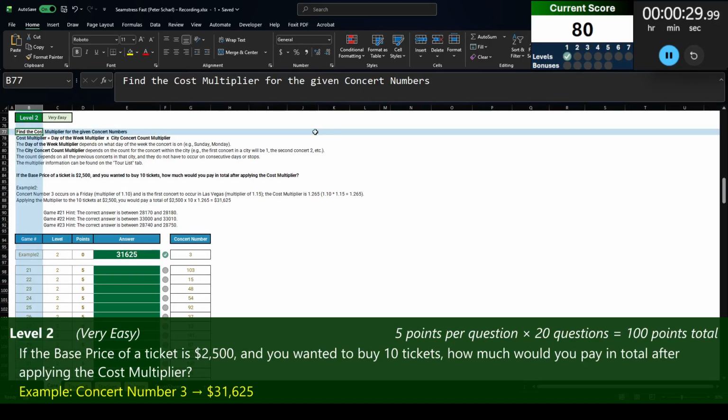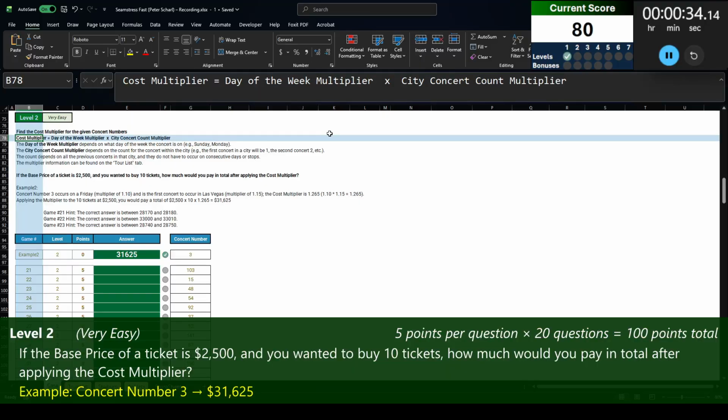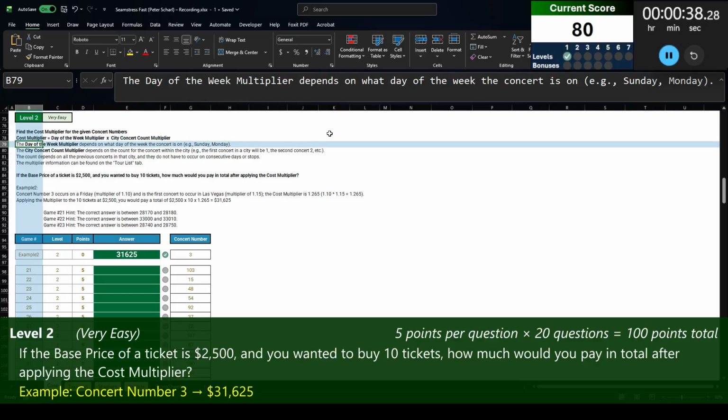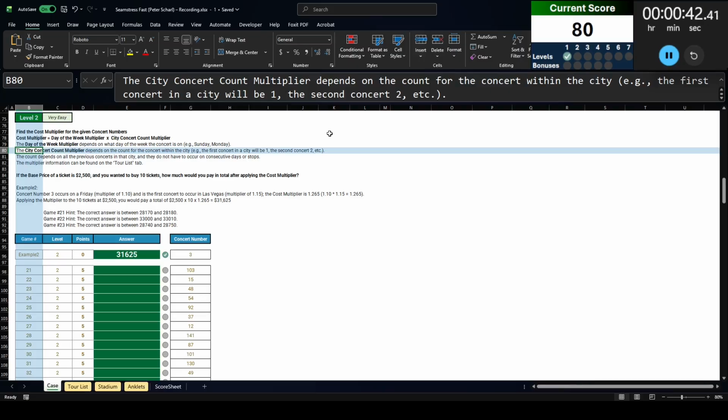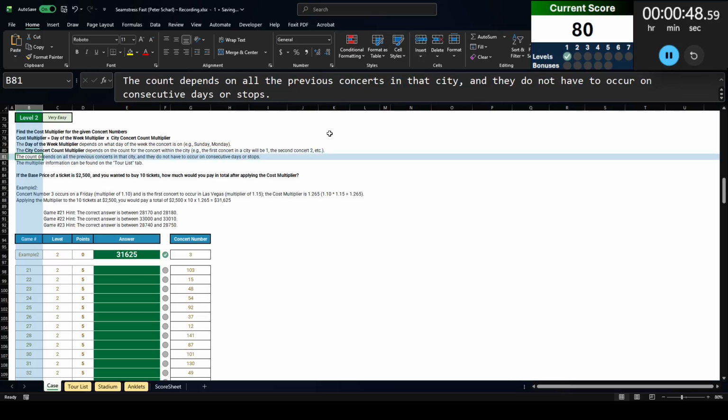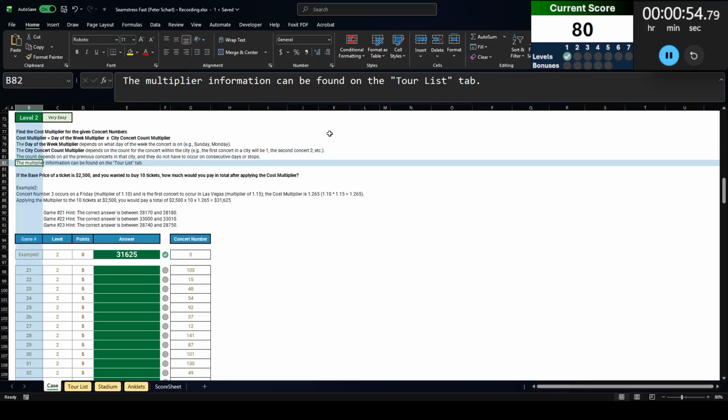Level 2. Find the cost multiplier for the given concert numbers. Cost multiplier equals the day of the week multiplier times the city concert count multiplier. The day of the week multiplier depends on what day of the week the concert is on, for example, Sunday or Monday. The city concert count multiplier depends on the count for the concert within the city, for example, the first concert in the city is 1, the second concert 2, etc. The count depends on all the previous concerts in that city, and they do not have to occur on consecutive days or stops. The multiplier information can be found on the tour list tab.